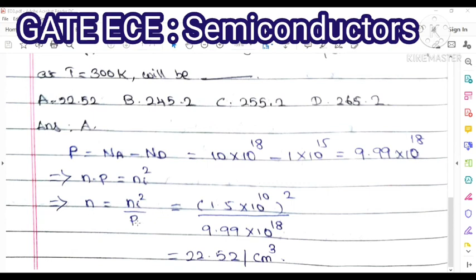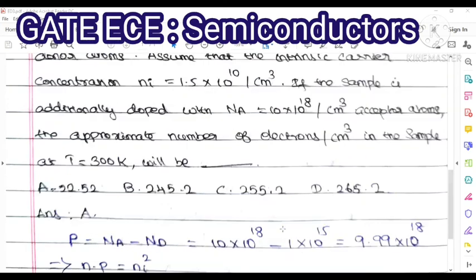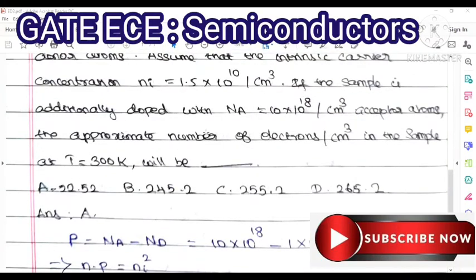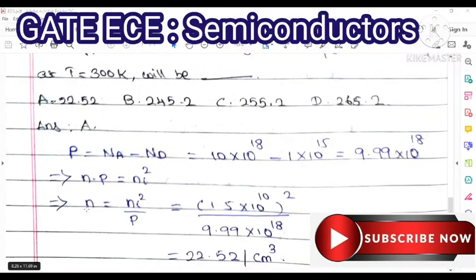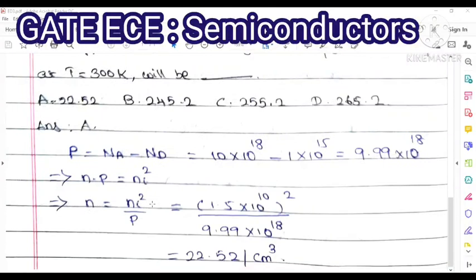The formula is N dot P equal to Ni square. The first step is to find the P value. Next, substitute using N dot P equal to Ni square, and find the small n value, Ni square divided by P. Because we need to find only the approximate number of electrons, I find N, which is equal to Ni square by P.